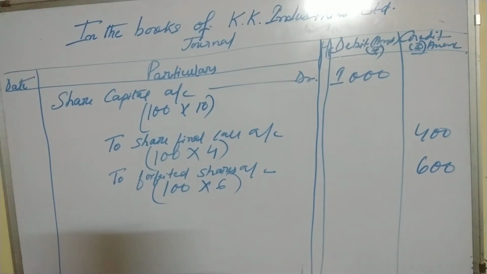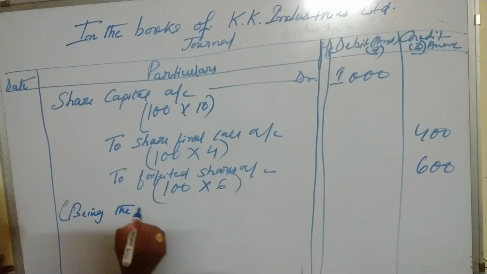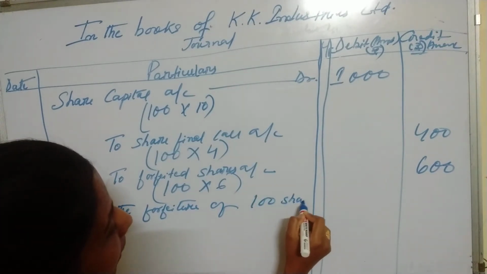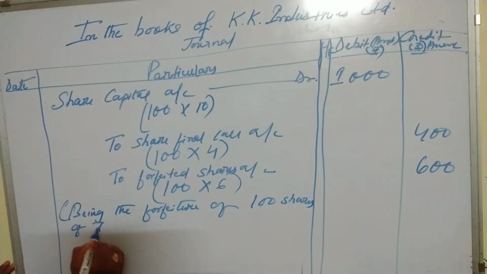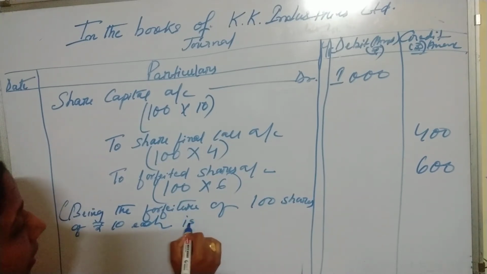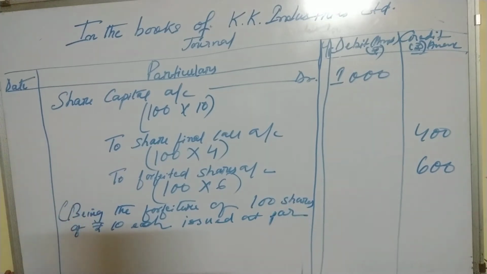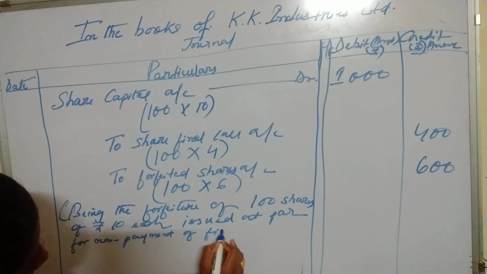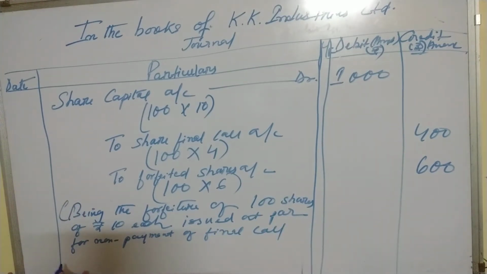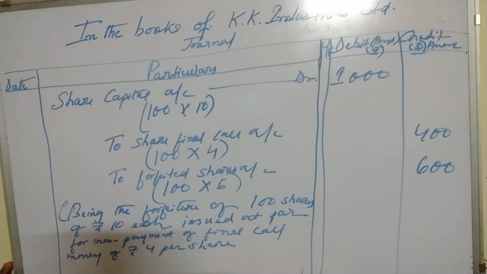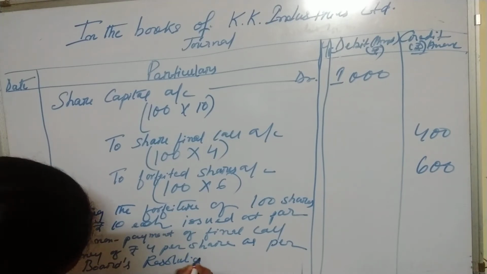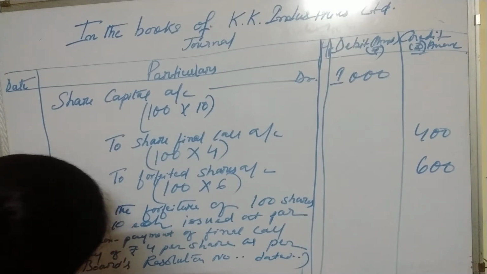Now we will write the narration. Being the forfeiture of 100 shares of rupees 10 each issued at par for non-payment of final call money of rupees 4 per share as per board's resolution number ... dated ... So this is the narration.